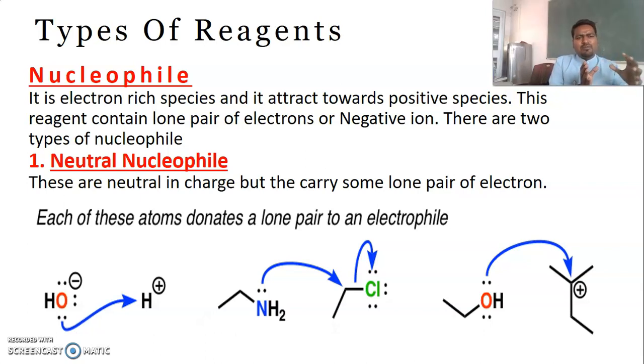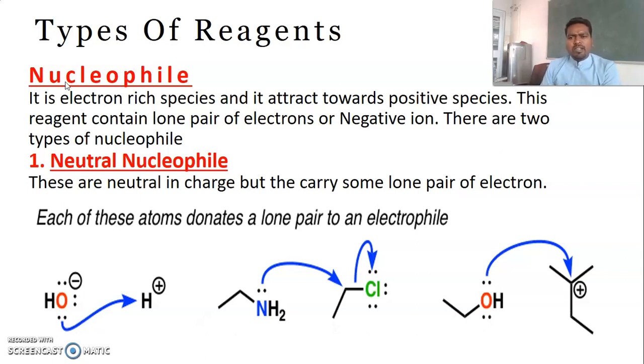As a result, it gives a negative ion, that is an anion, and the other species, from which the electrons moved away, becomes a cation. These anions and cations are generally referred to as nucleophile and electrophile.